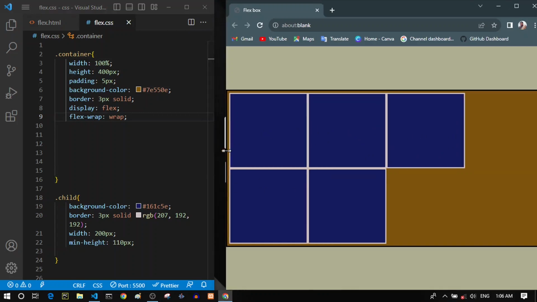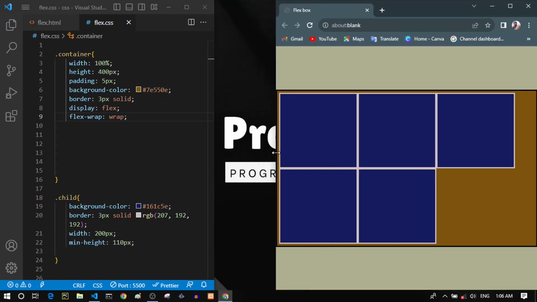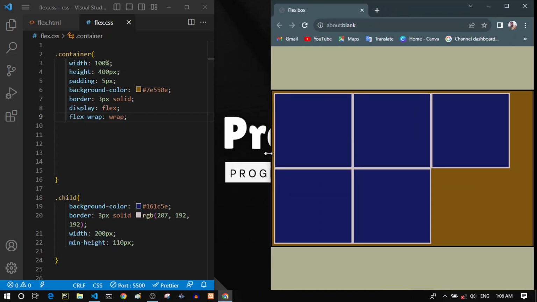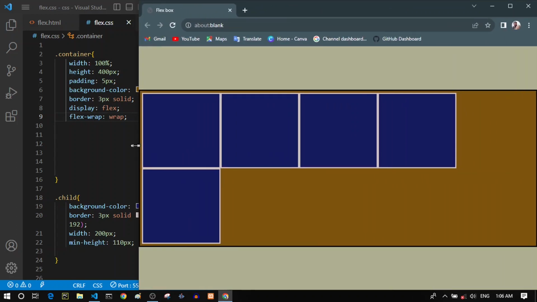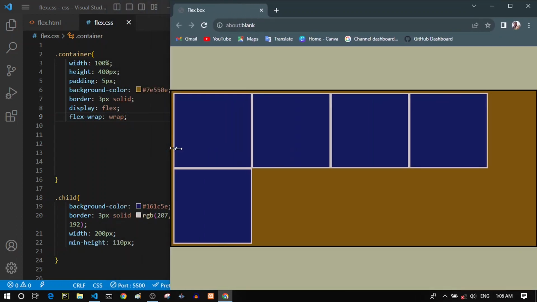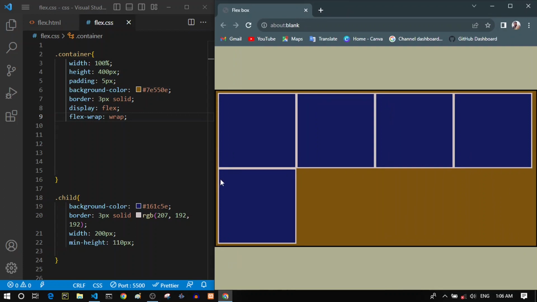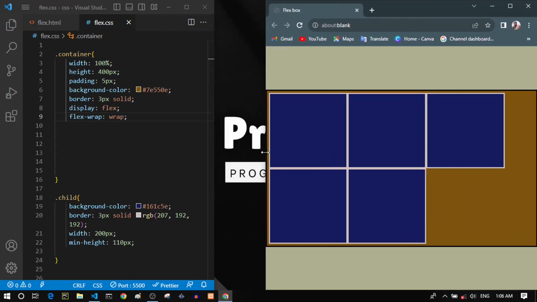And if I now scale down this browser, you can see that more items will go to the new line because there is not enough space for them. If we expand our browser, they will go back to their initial positions on the left side of the container. So this is the flex wrap property. Let's shrink it a bit. So now you can see that we have 2 rows inside our container.